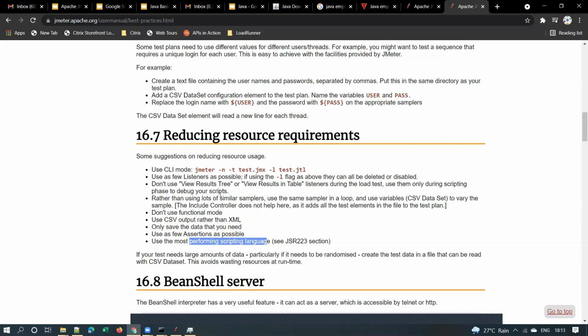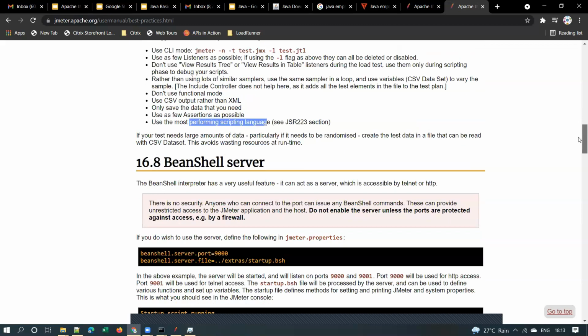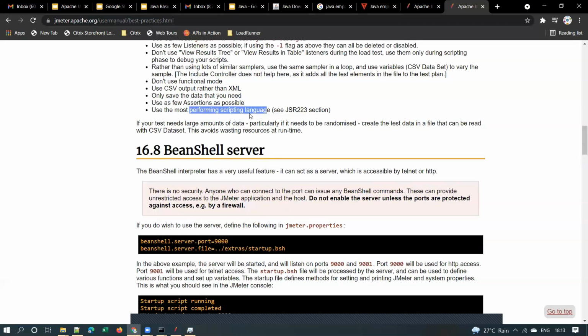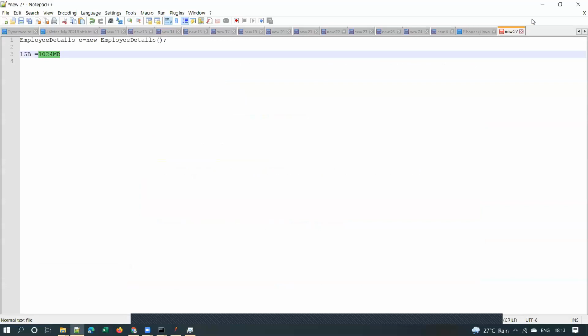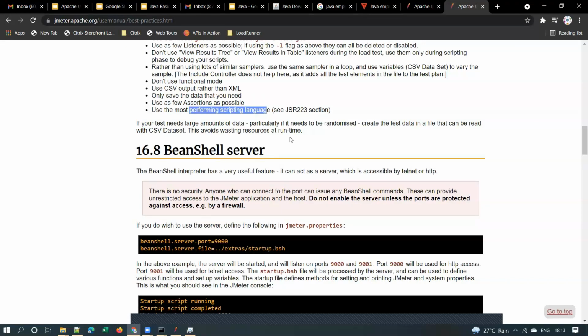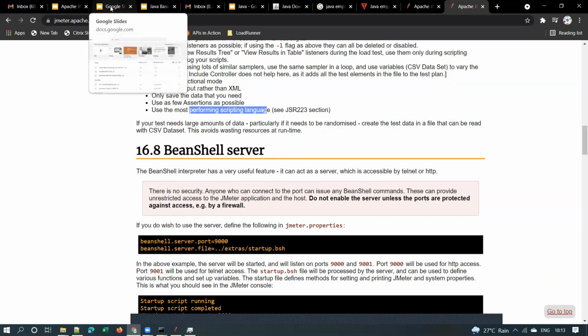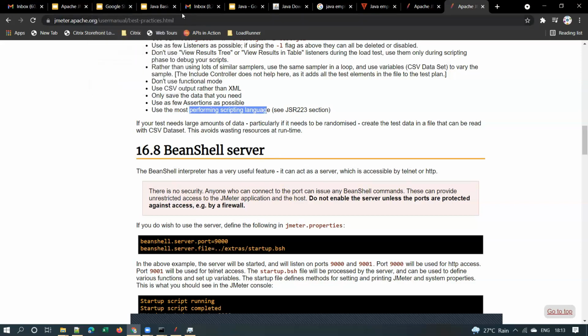Even after you are following all these best practices, if you are seeing out of memory exceptions, that means the heap memory is not sufficient for that particular load on the machine, right? Then you can increase the heap memory setting for JMeter on each machine. At the same time, you should not increase directly from 1 GB to 2 GB. You can increase by 500 MB and see if that is sufficient. If it is still not sufficient, you can increase to 2 GB, right?